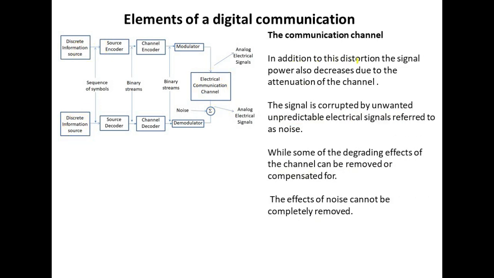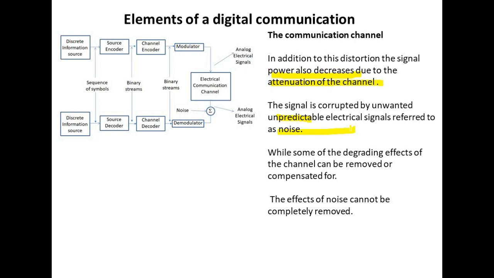In addition to this distortion, the signal power also decreases due to the attenuation of the channel. Attenuation means reduction in the strength of the signal. The signal is corrupted by unwanted, unpredictable electrical signals which are called noise.